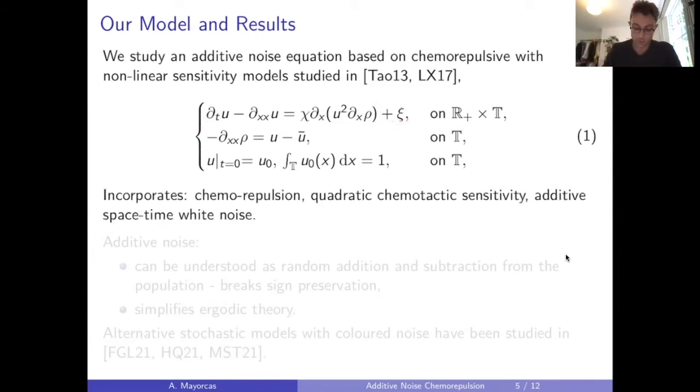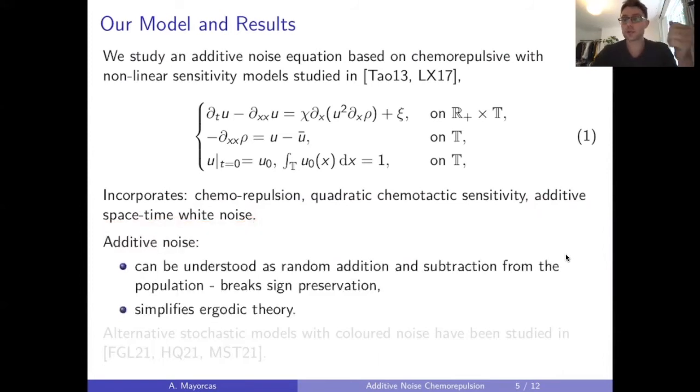So some features of this model. It contains chemorepulsion. So that means that the cells are induced to move away from each other. And this suggests also that we should obtain global well-posedness, and the nonlinear term should allow us to damp out the rough forcing coming from the noise, and this is what we find. The chemosensitivity is quadratic, which means since rho is really a function of u, this whole term is cubic. And so later I'll make some comparisons between our results and known results for stochastic reaction diffusion equations, which have a similar nonlinearity. And as I mentioned already, we have additive space-time white noise.